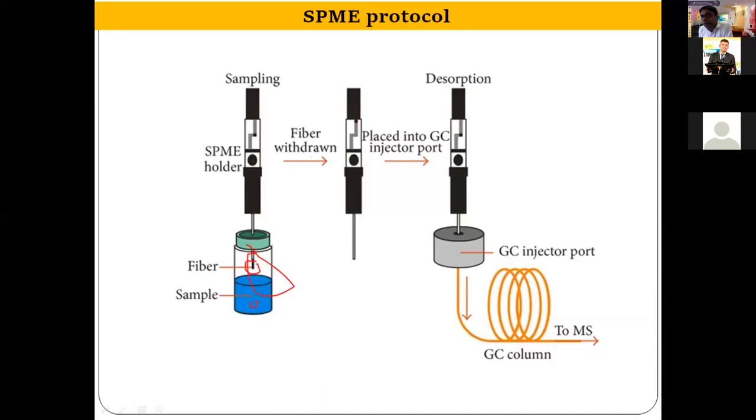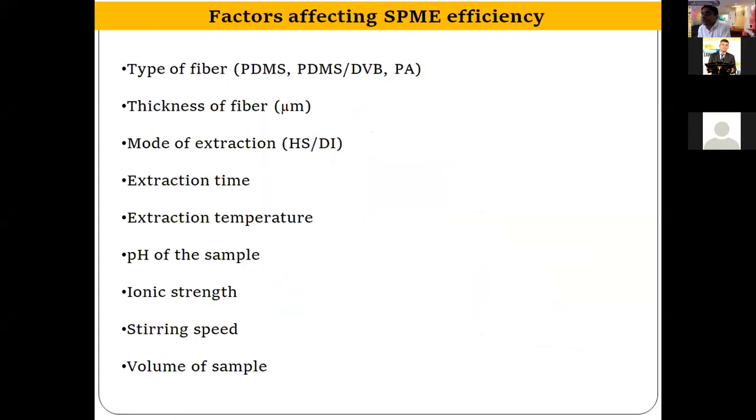after that the fiber is withdrawn and placed into the GCMS injector port, and at a high injector temperature of around 250 to 280 degrees centigrade, these compounds, which are adsorbed by means of weak van der Waals forces on the PDMS coating, get desorbed from that fiber due to the high temperature. With the continuous flow of the mobile phase, they enter into the capillary column and the analysis is done. So basically, there are some parameters which affect the extraction efficiency of solid phase microextraction.